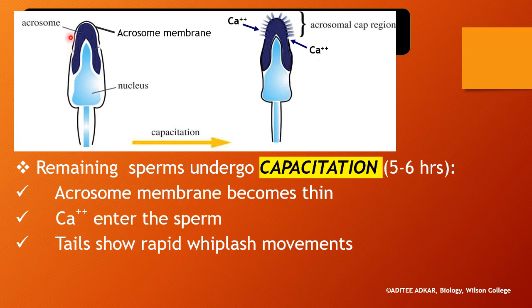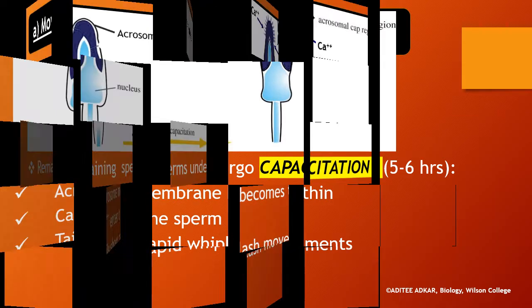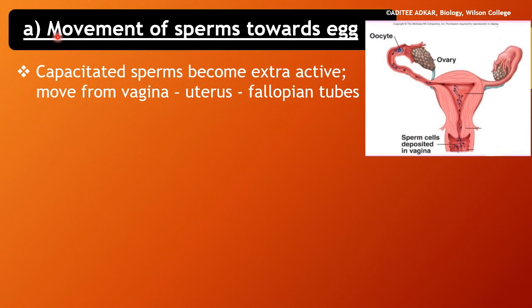The acrosome membrane of the sperm becomes very thin. Calcium ions enter into the sperm and the tails start showing rapid whiplash movements. The sperm is now capacitated. Once they are capacitated, the sperms become very active. They start moving from the vagina through the uterus into the fallopian tubes.